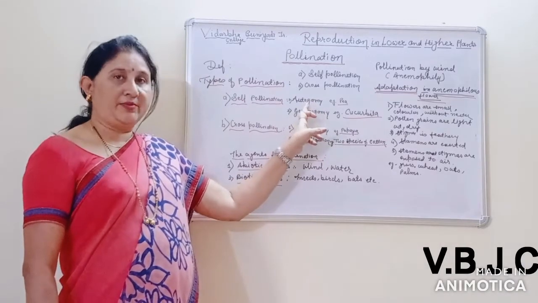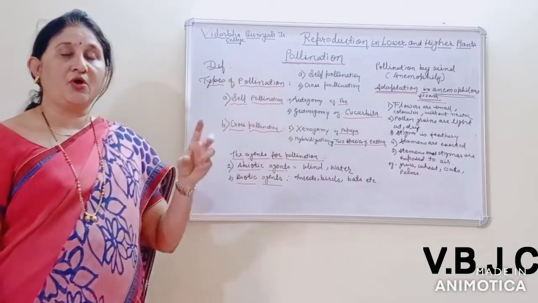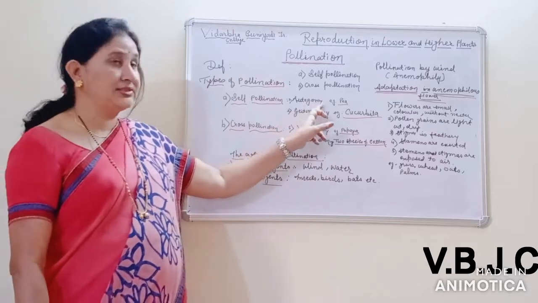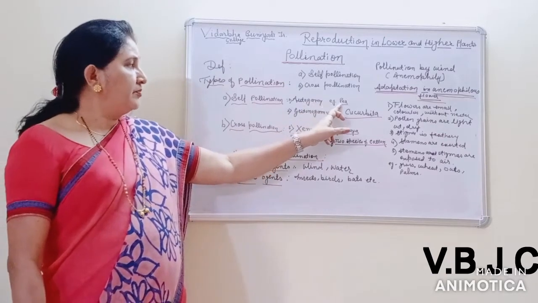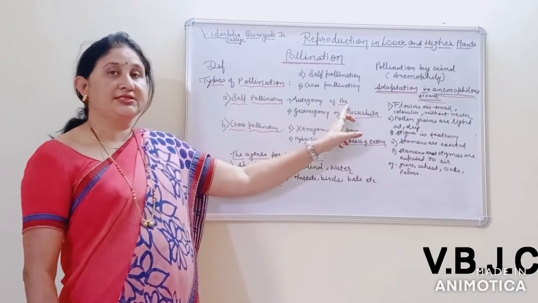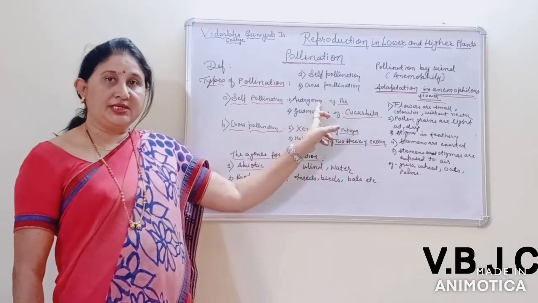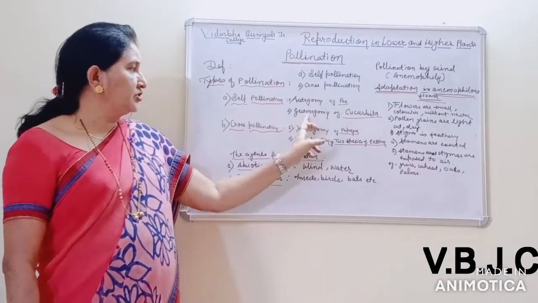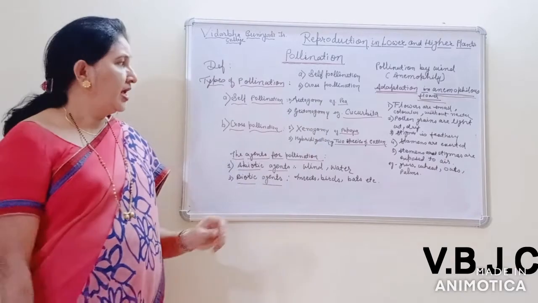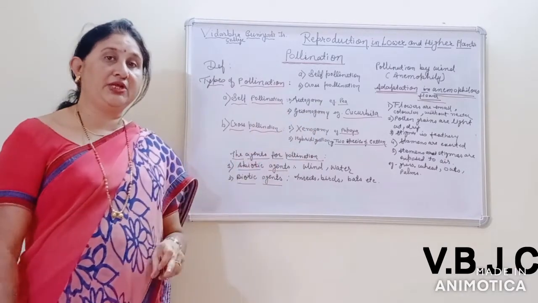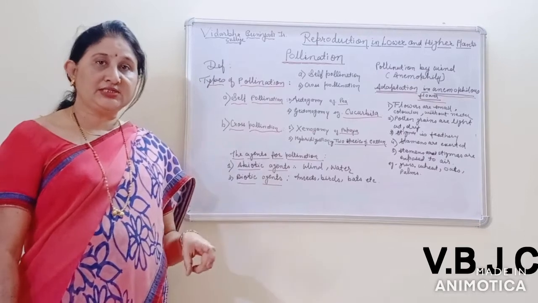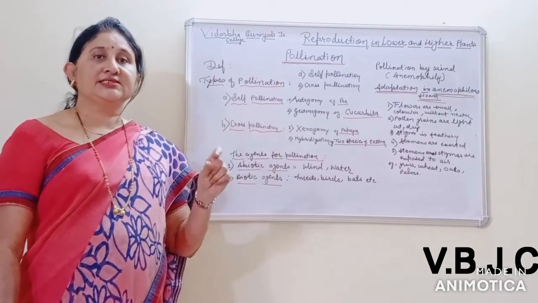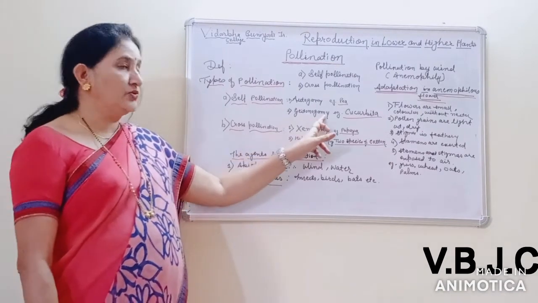In autogamy, the transfer of pollen grains from the anther to the stigma of the same flower is known as autogamy. Mostly this condition you can see in the pea plant. Then another type of self-pollination is geitonogamy. In geitonogamy, the transfer of pollen grains from the anther to the stigma of another flower located on the same plant is known as geitonogamy.